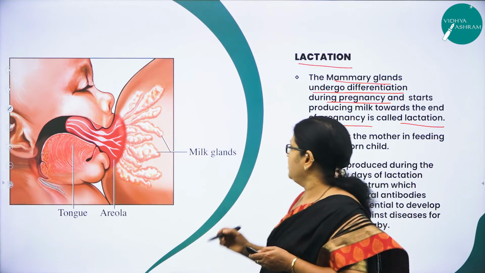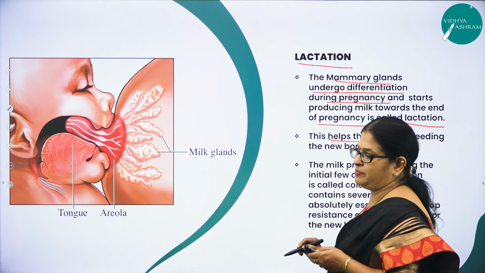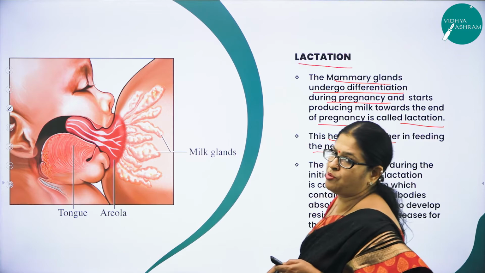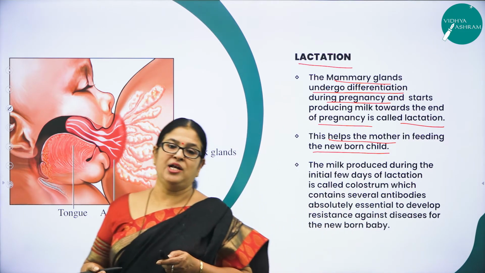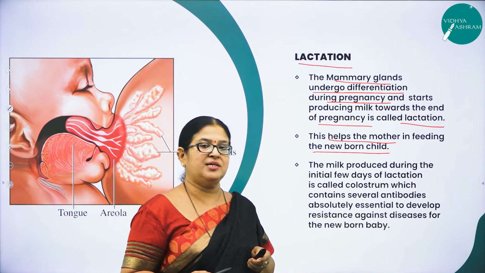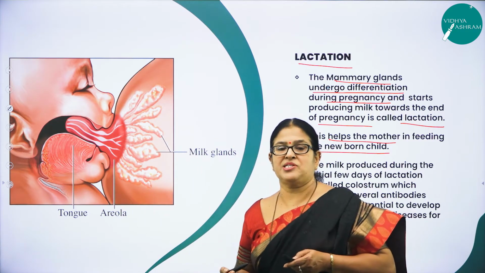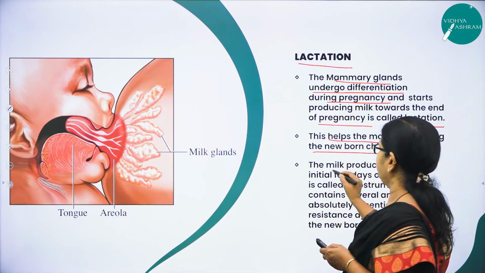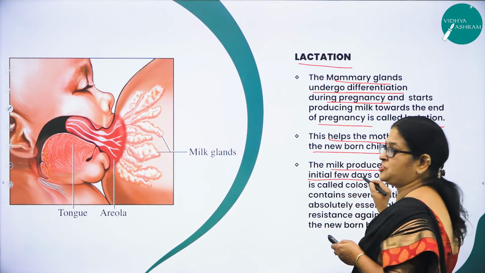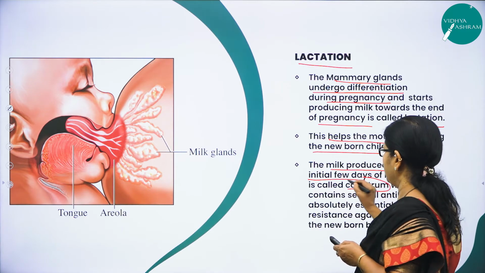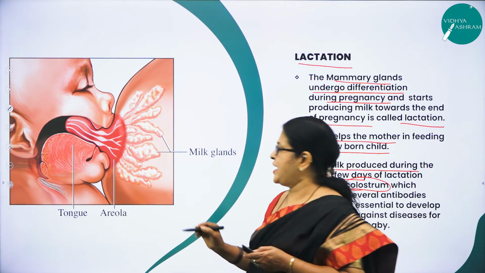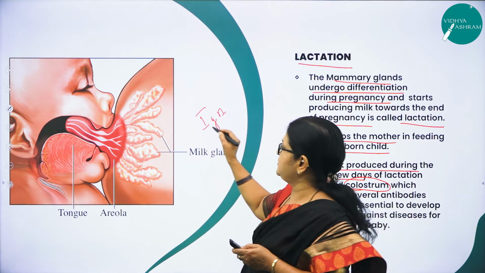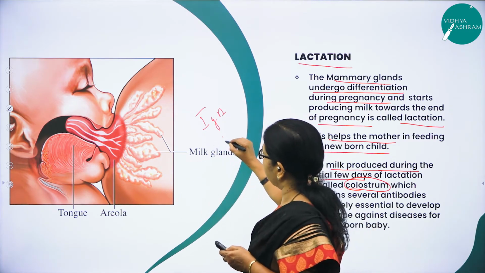As you all know, this milk that is produced by the mother is very much important to feed the newborn child. So the newborn child should be fed with the mother's breast milk. As you know, breast milk is the best milk for the newborns, as it also contains the milk that is produced for the first time. The initial few days milk is called colostrum, and this colostrum has a very important antibody called IgA. IgA means what? Ig means immunoglobulin. It is nothing but antibody.